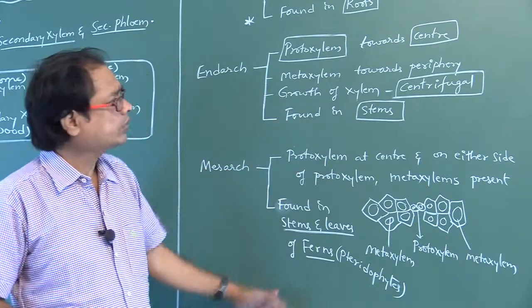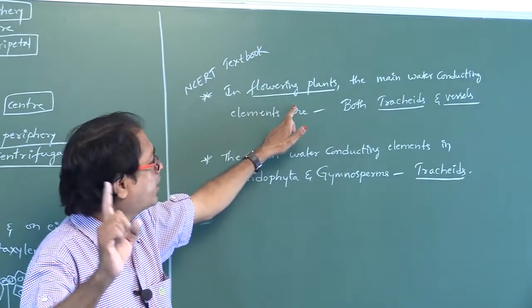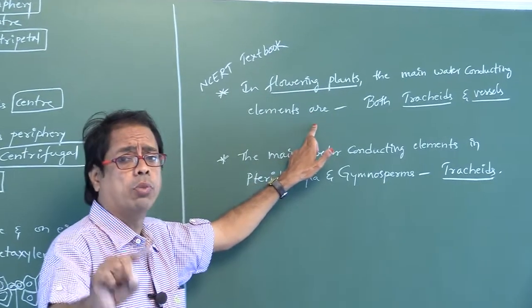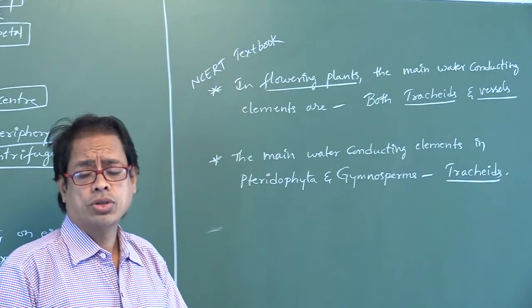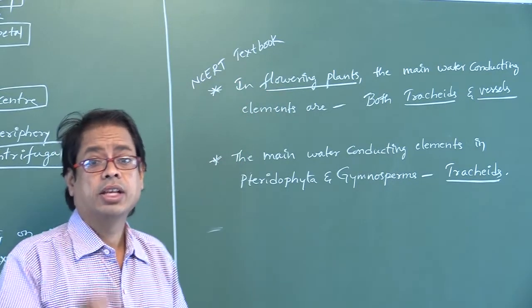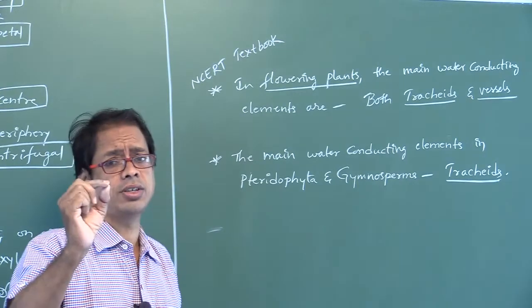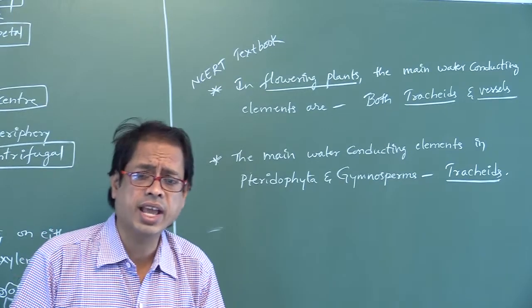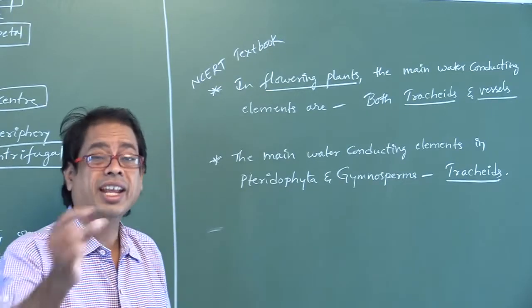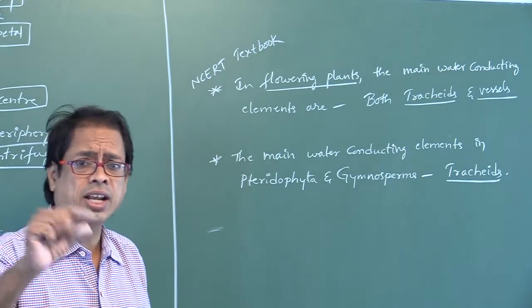Okay? Now look here, my dear students. These two are very, very important points. In flowering plants, the main water conducting elements are both tracheids and vessels. This is the NCERT textbook line. Of course, actually it is vessels, but according to the NCERT textbook, both tracheids and vessels.